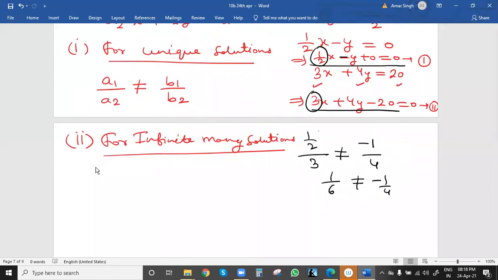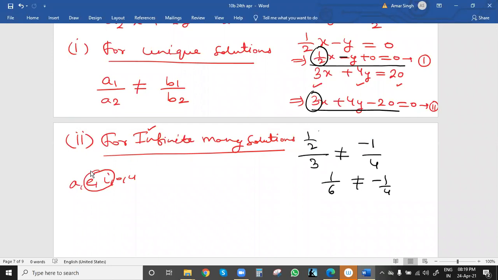See, infinite many solutions, how can we remember? I for infinite, and I is one vowel. The vowels are A, E, I, O, U, the English vowels. And here I and E are adjacent. Logically, we have to remember everything double, triple time. This means a backup, or more ways we can remember.